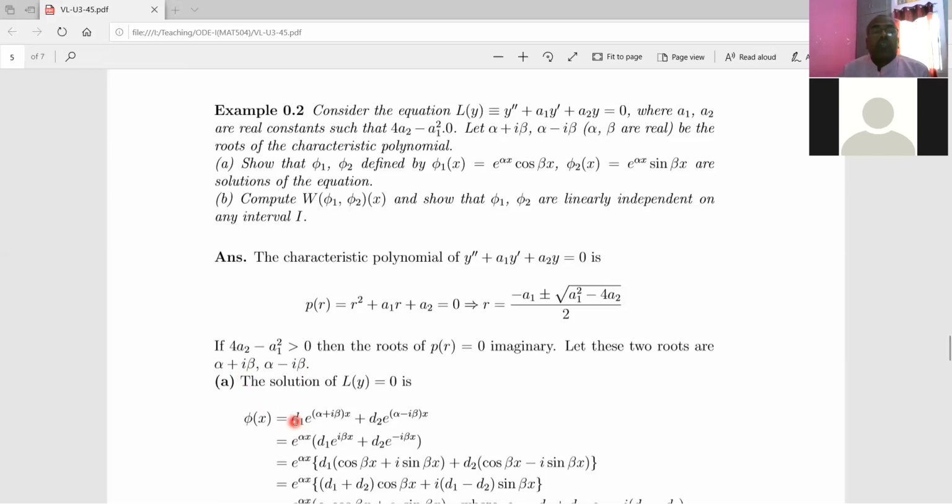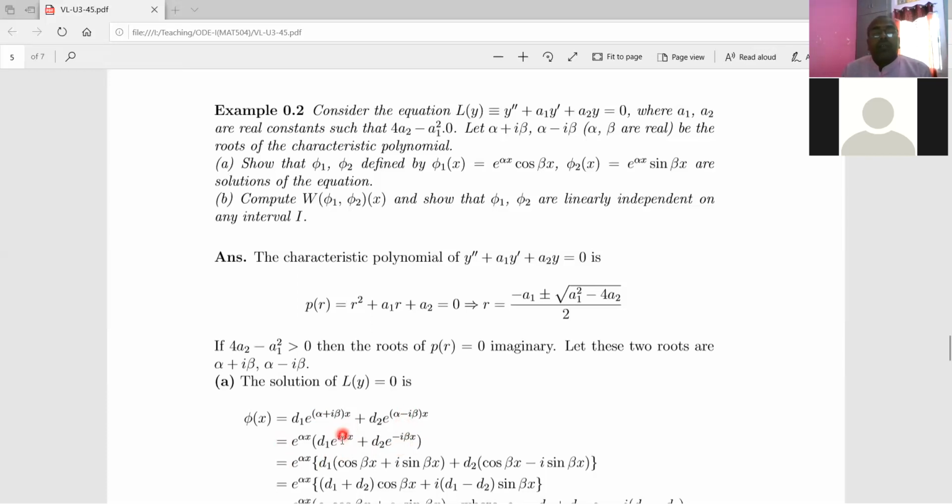And so we write linear combination of these two solutions. So here, instead of taking constants C1 and C2, we take new constants D1 and D2: D1 into first solution plus D2 into second solution. And then after simplification, it is e to the power alpha x into e to the power I beta x, plus e to the power alpha x into e to the power minus I beta x. So just apply the laws of indices and get this. Now you take e to the power alpha x common, and you will get this.